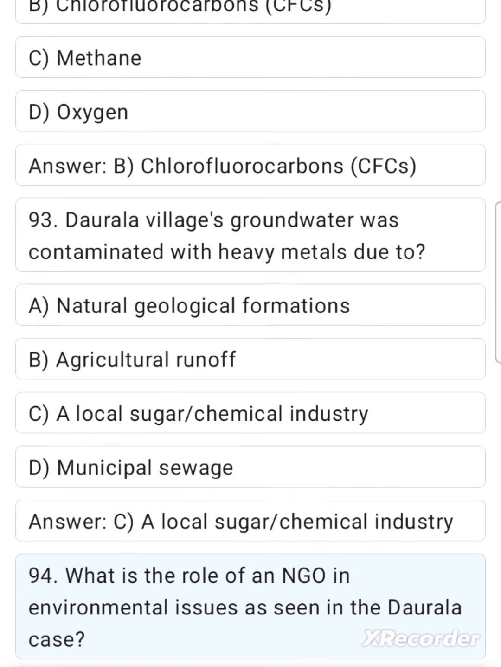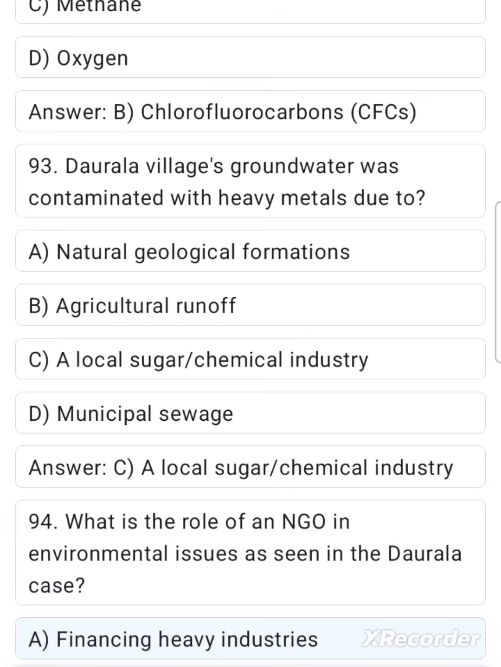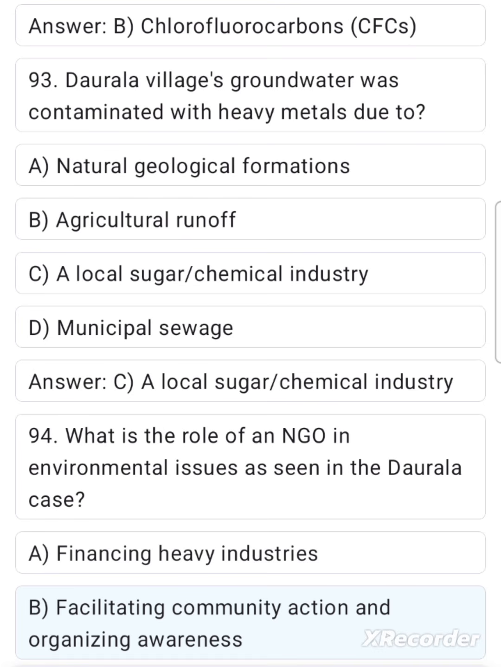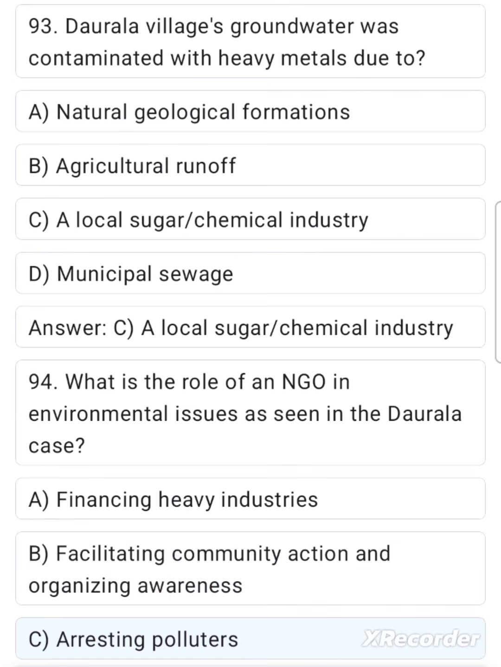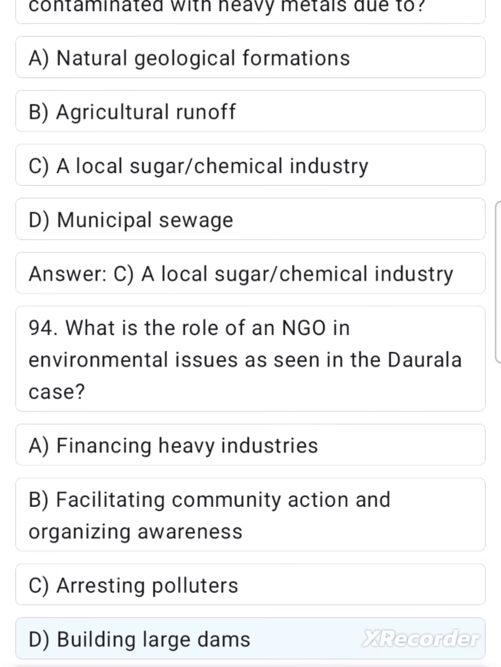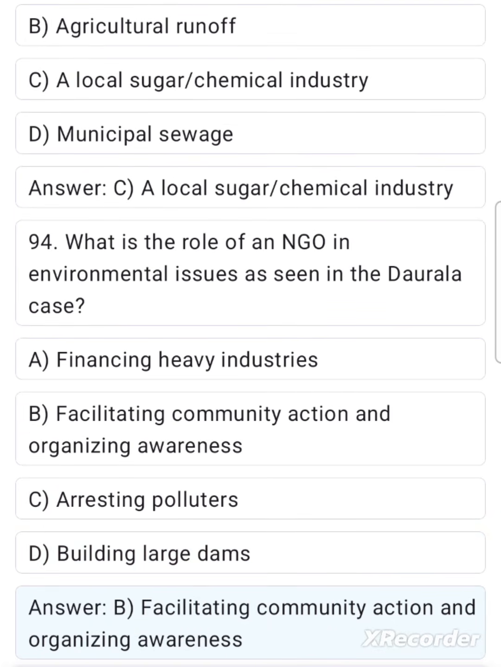94. What is the role of NGO in environmental issues as seen in the Dorala case? A. Financing heavy industries. B. Facilitating community action and organizing awareness. C. Arresting polluters. D. Building large dams. Answer B. Facilitating community action and organizing awareness.